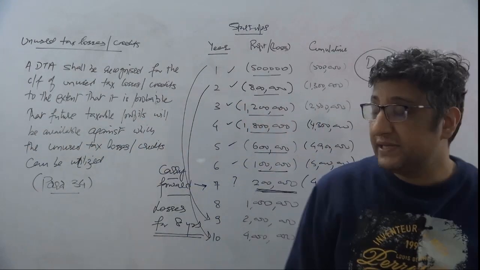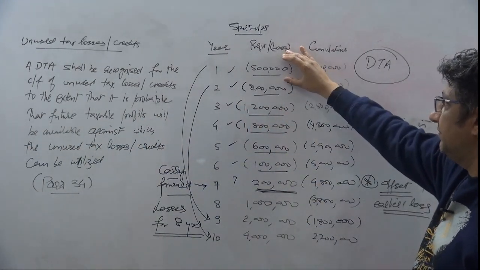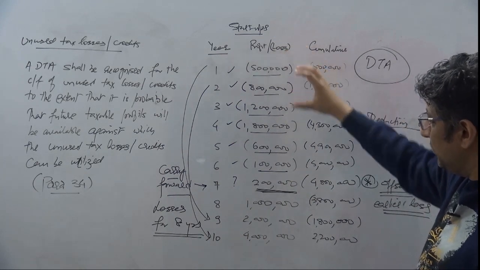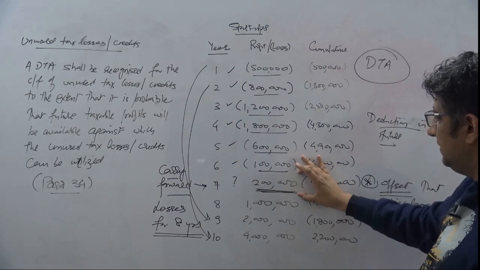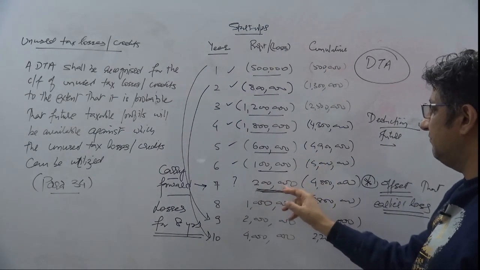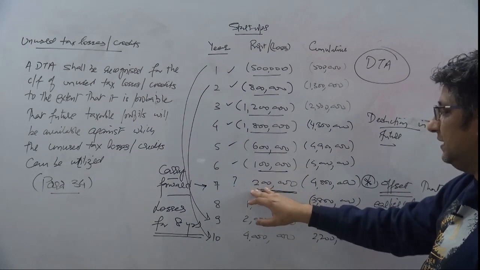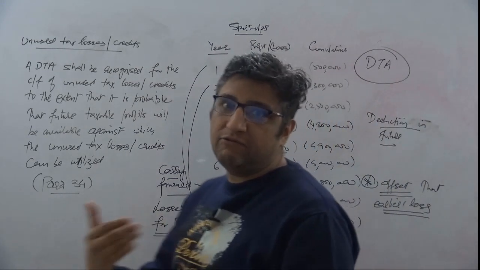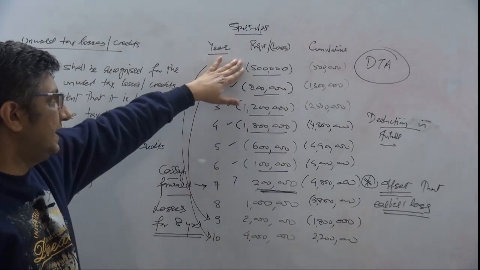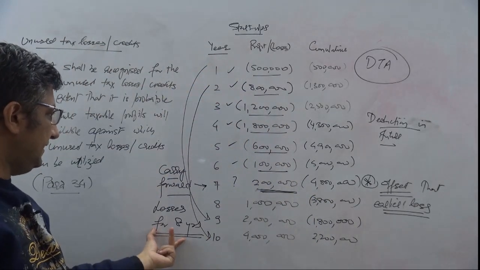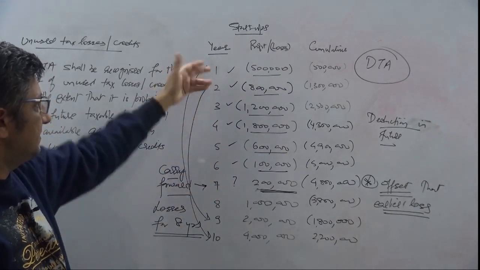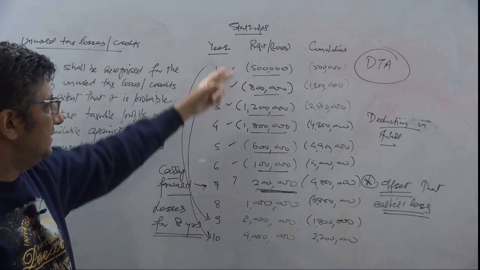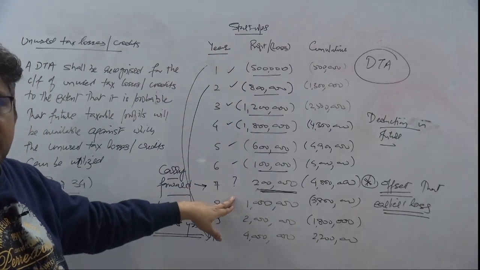In a way, if I'm sitting at the end of year 1 where I have a loss of 500,000, I'm allowed to create a DTA on this difference of 200,000 because this is a deductible temporary difference due to the carry forward of the losses that I have got. My loss carry forward is 8 years; 6 years from the end of year 1, I've started making profit. I would completely charge it against that particular profit.